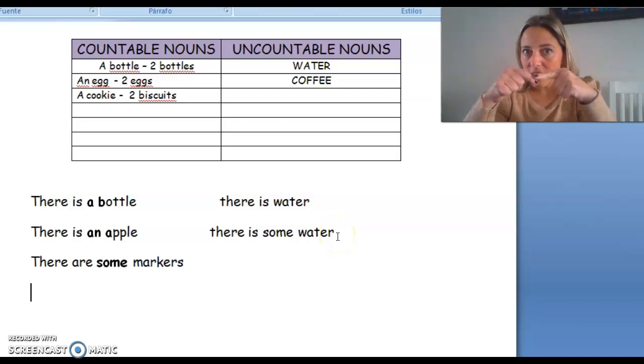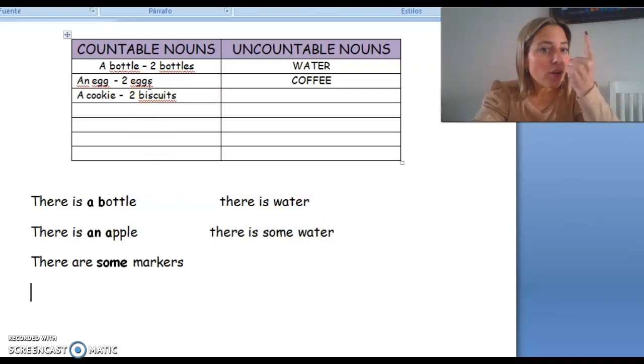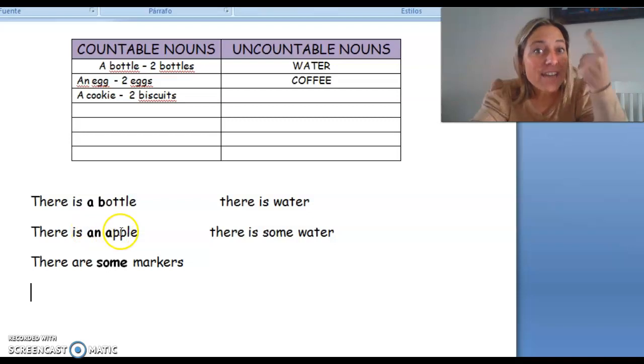So let's revise. Countable nouns, you can count. Singular, only one. There is a bottle. There is an apple. Why an here? Yes, because the following word has a vowel.